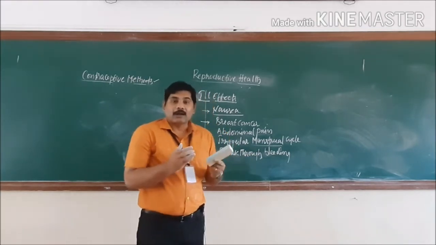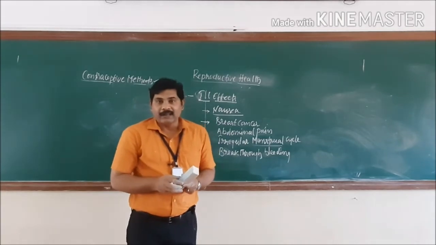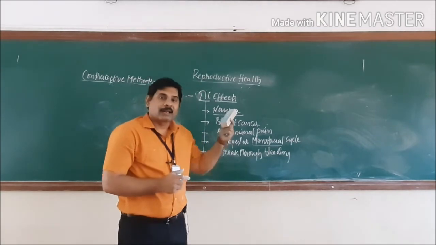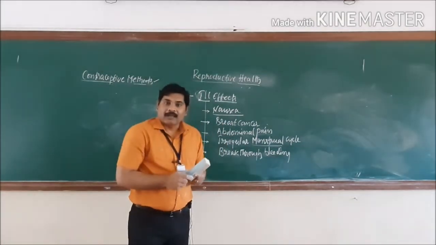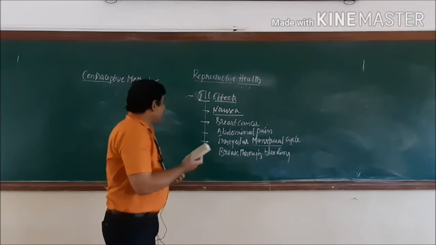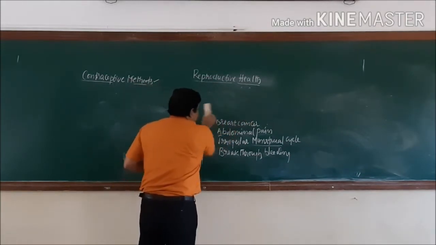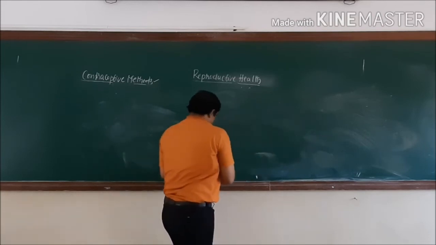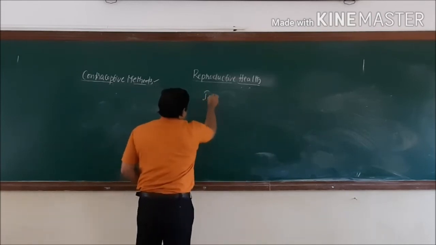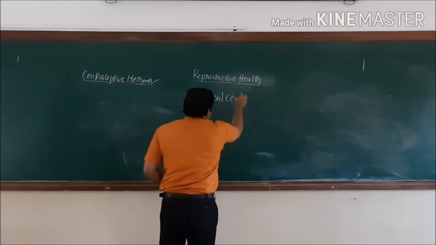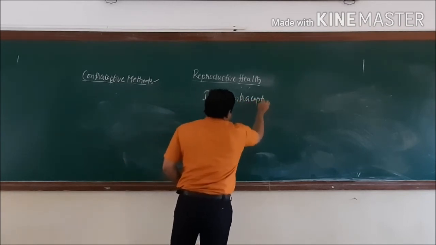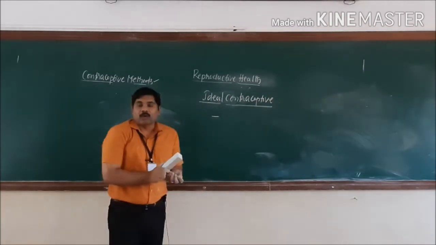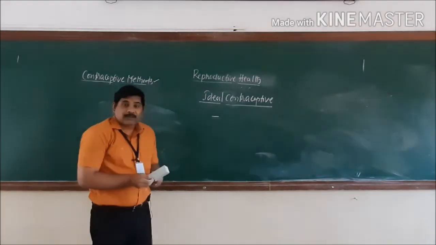And when do you say a contraceptive method or a contraceptive is ideal? A contraceptive has certain characteristic features. Based on that, we can finalize it as an ideal contraceptive. Let us see the characteristic features of the ideal contraceptive methods. First and foremost, it is user friendly.